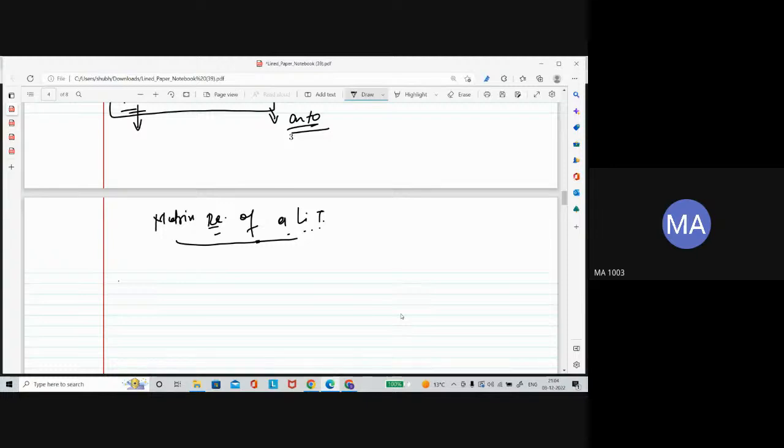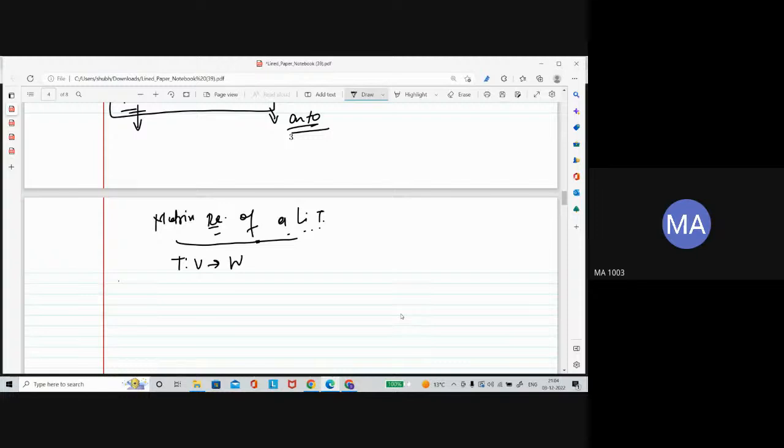How do we find the matrix representation? Suppose we have a linear transformation from V to W. We will discuss the whole concept with an example.